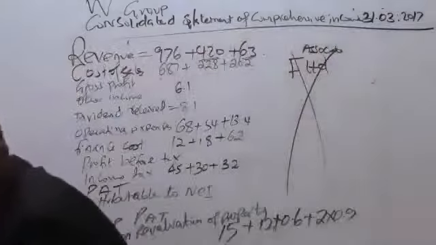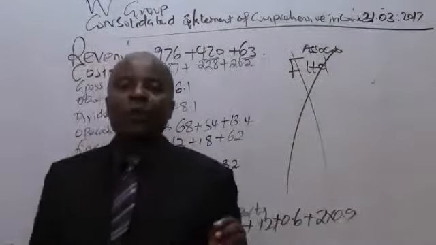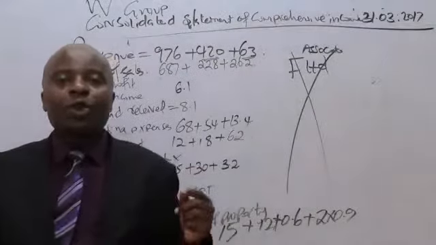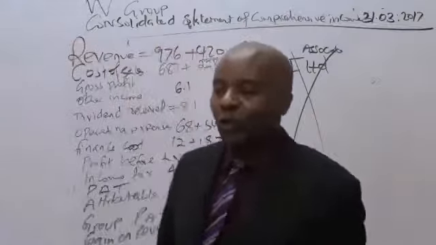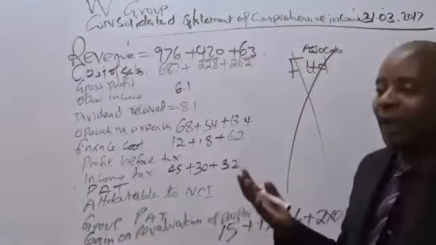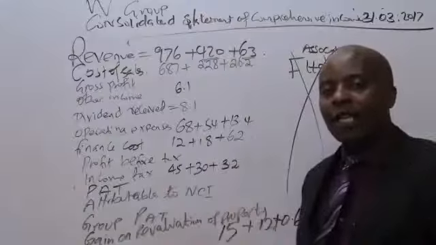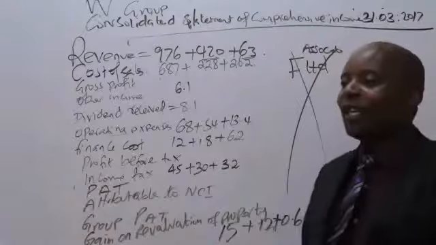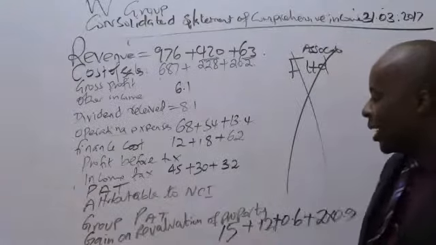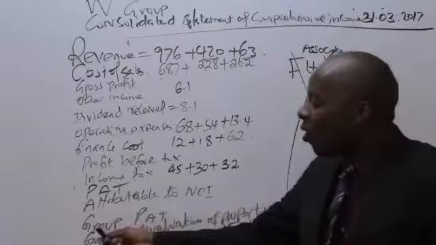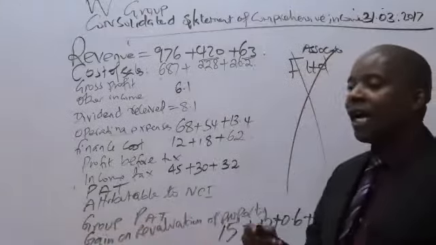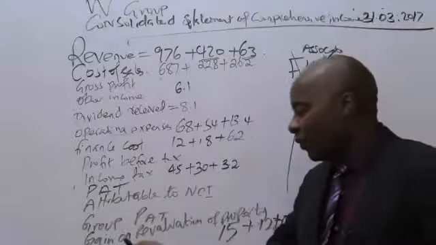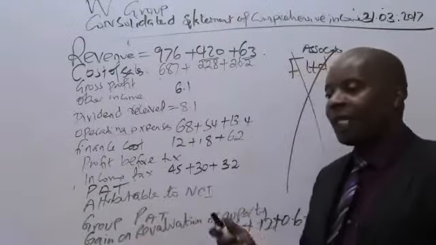Ladies and gentlemen, remember, I'm just here not to complicate your life. I'm just here to make your life easier, to show you how you can harvest what we normally call low-hanging fruits. And the very first low-hanging fruit that I would want everybody to understand here today is this. All these items that come after other comprehensive incomes, like now we have a revaluation gain.